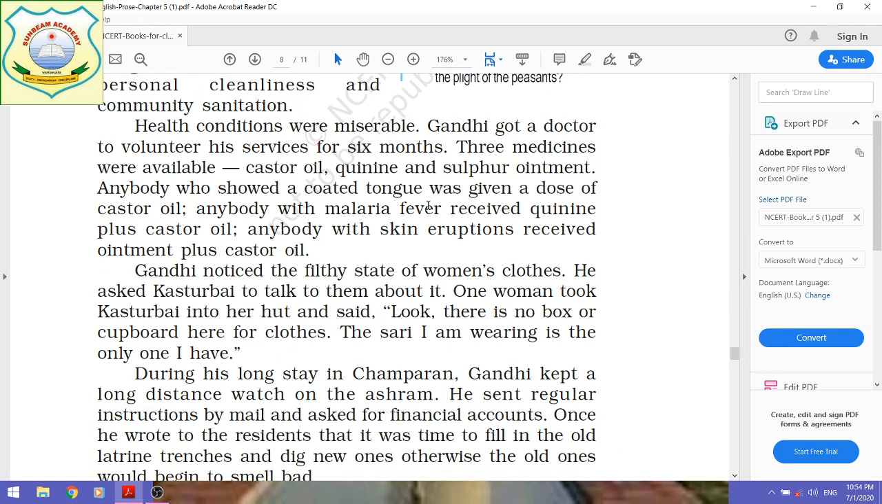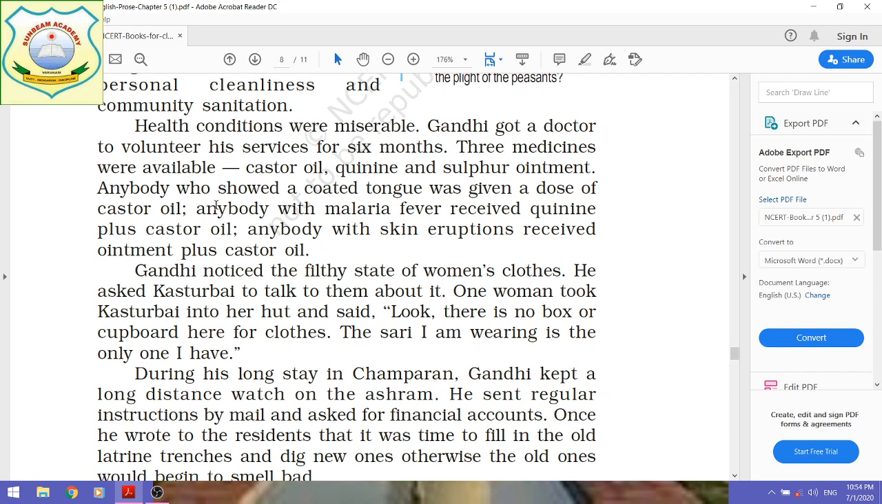And 3 medicines were available: castor oil, quinine, and sulfur ointment. Then 3 basic medicines were made available for the villagers. One was castor oil, second was quinine, and the sulfur ointment.